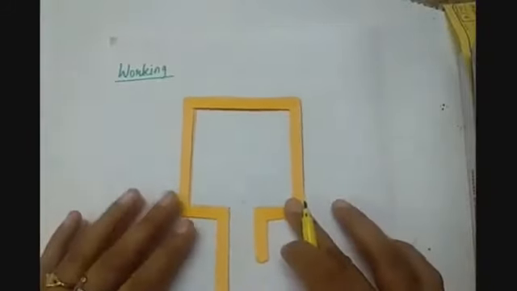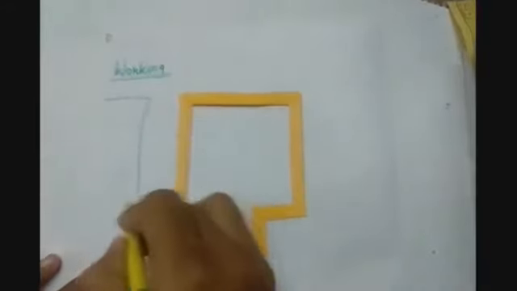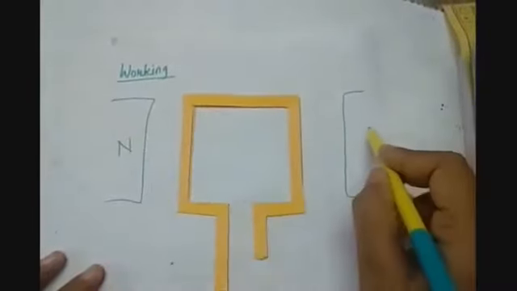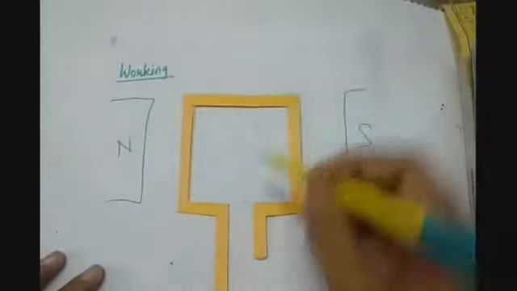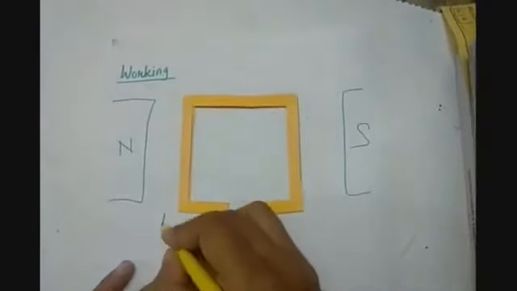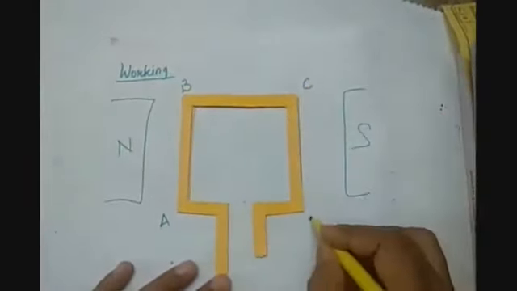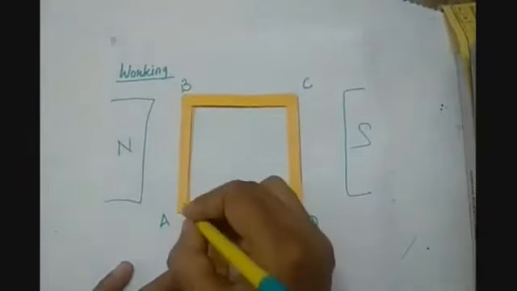So what is basically there in the AC generator? We have the magnets, two poles of the magnets will be there, and this is our armature coil named as A, B, C and D. So let me write the names here.